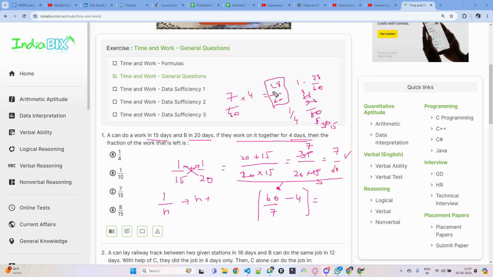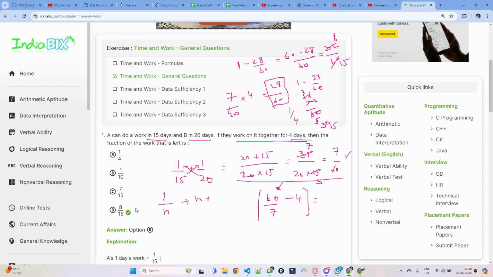What is the remaining work? The complete work is 1. What is the remaining work? 1 minus 28 by 60, which is 60 minus 28 by 60, which is 32 by 60. And if you cancel this, 32 by 60, if you simplify, it will be 8 by 15. And the answer is 8 by 15 is the right answer.